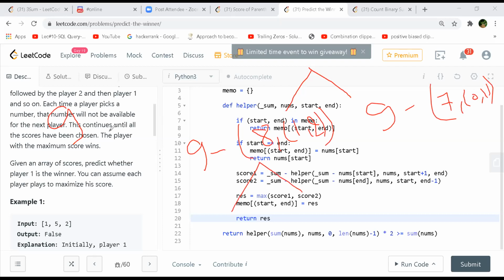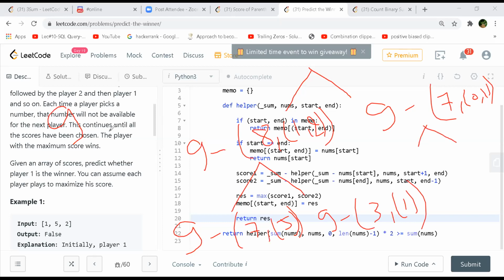Now again, two calls will be here. So this will be 9 minus. Now what is left? One between 1 and 2. So if he picks the first one, then our score is 8, right? Till now. So 8 minus 1 will be 7, and the only element left in my array will be 5. And if he picks the fifth, then 8 minus 5 will be 3. So 9 minus 3, and we'll be left with only 1. Isn't it?